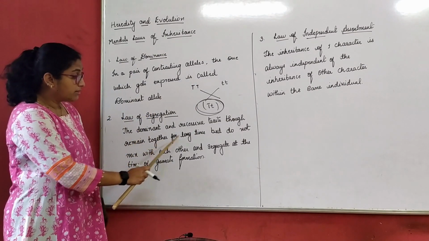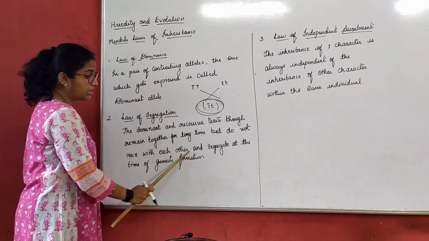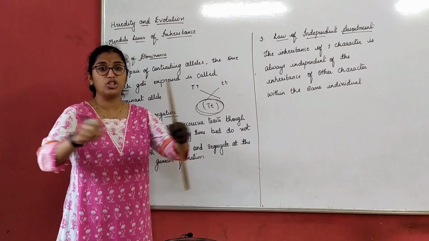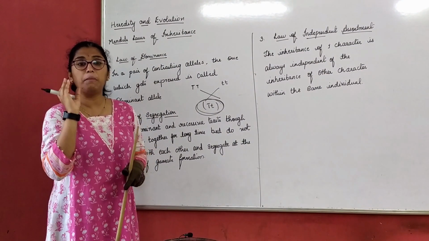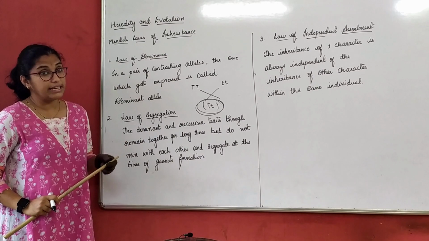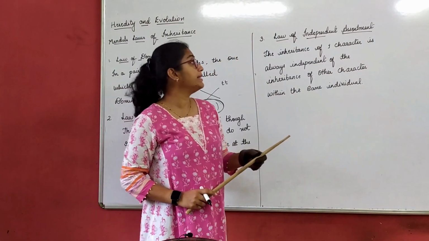Though they remain together for a long time, they do not mix with each other, and segregate at the time of gamete formation. They don't give a half-and-half result; only one part is expressed. That we understand in the law of segregation. Last one, law of independent assortment.